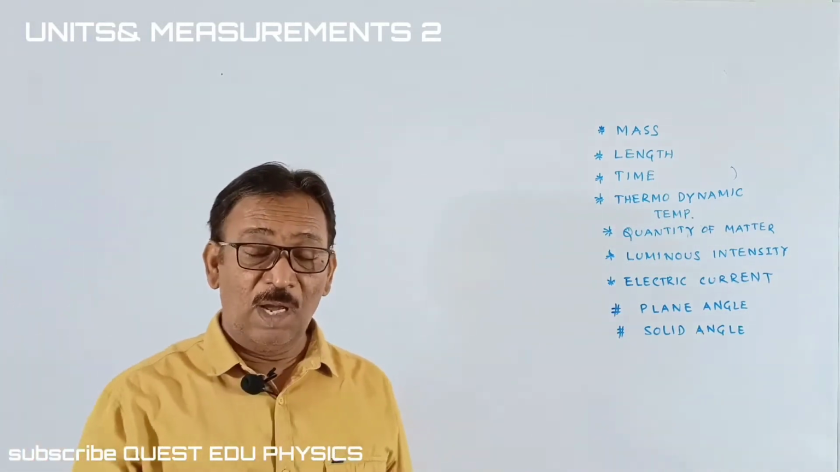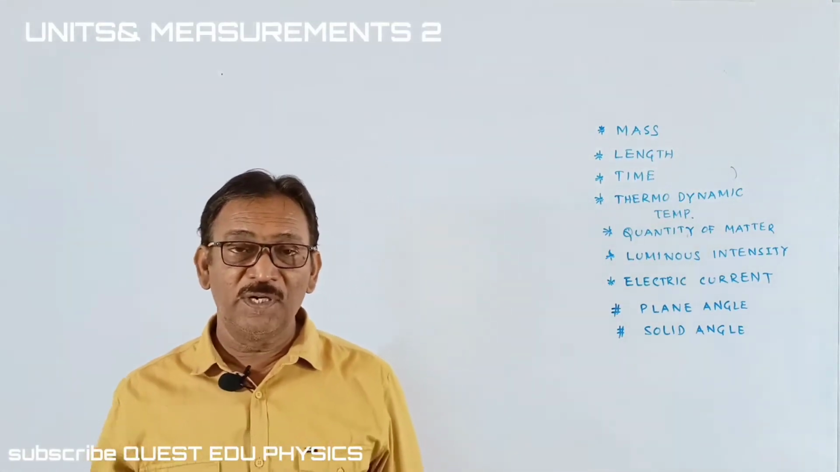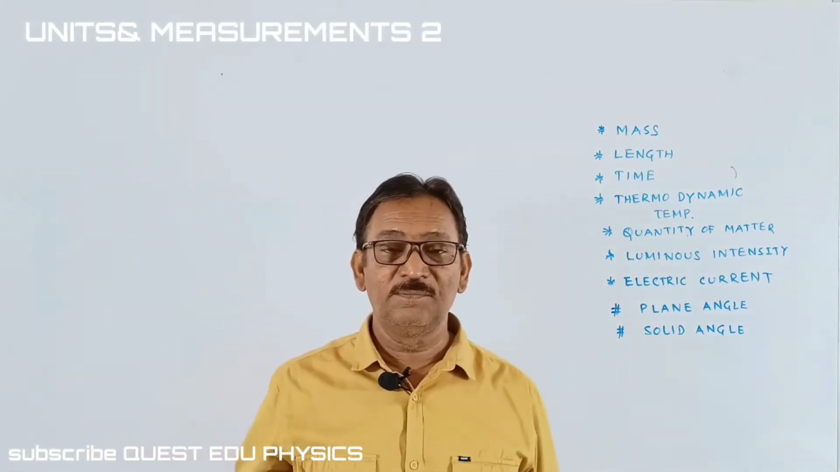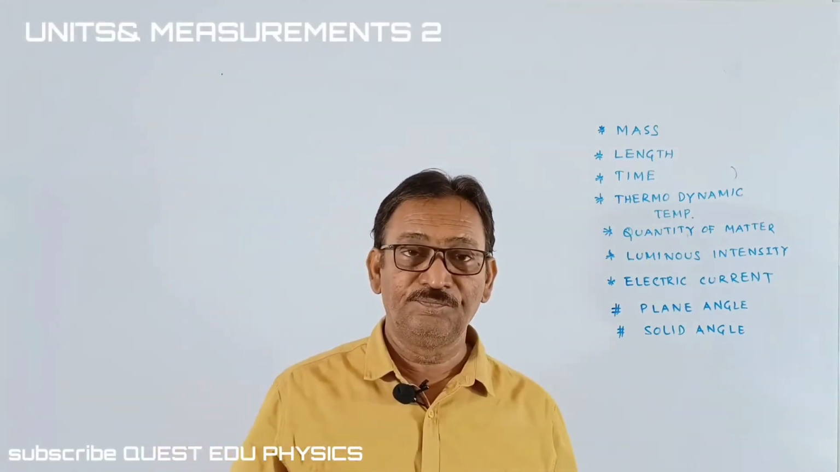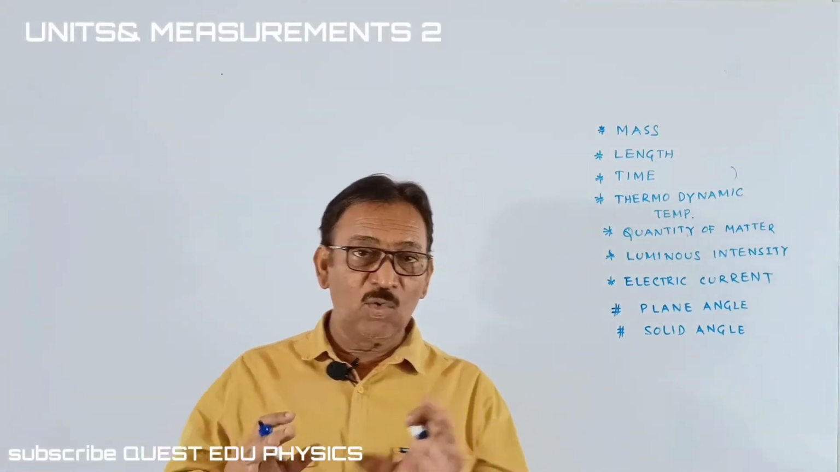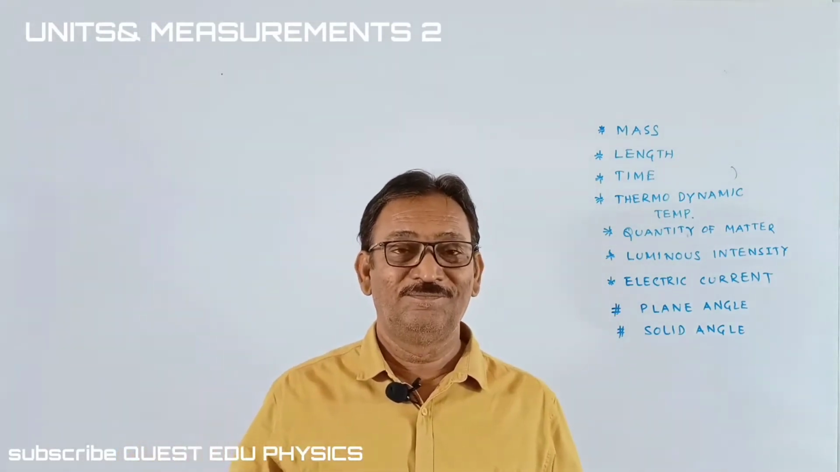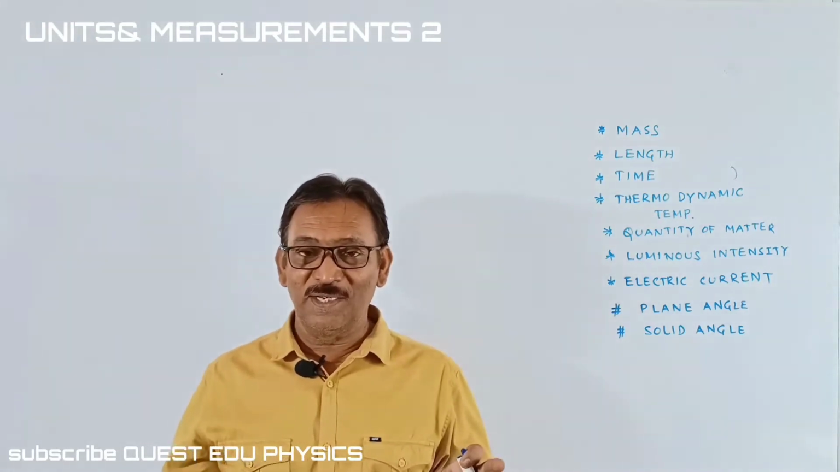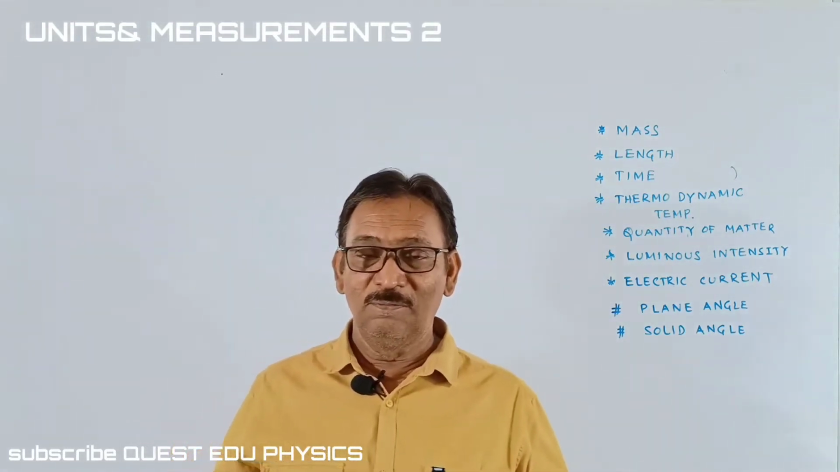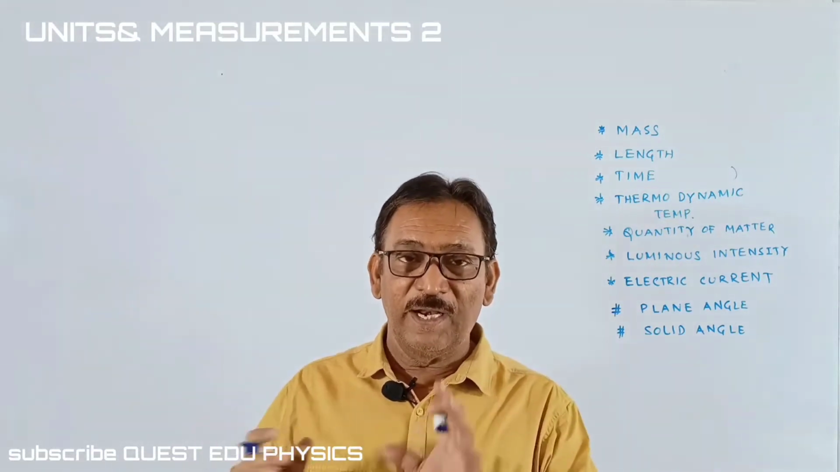Today we will learn how to write the dimensional formula. First of all, we have to understand what the dimensional formula is. A dimensional formula explains to us which physical quantities are involved in it and how they are arranged. A dimensional formula tells us which physical quantities are involved in that formula and how they are arranged.